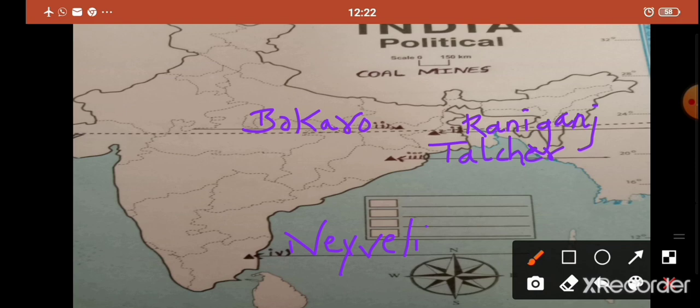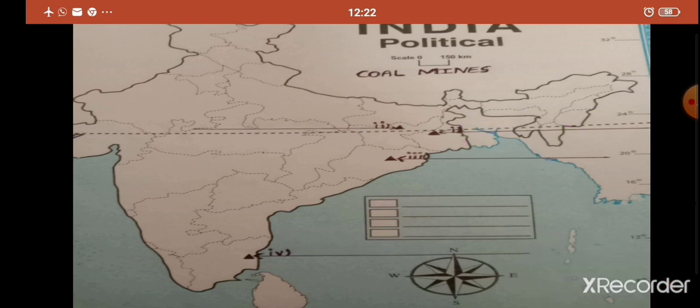Okay, now let us revise. Raniganj is in West Bengal. Bokaro is in Jharkhand. Talcher in Odisha. And Neyveli in Tamil Nadu. Okay? Yes, you need to remember this.